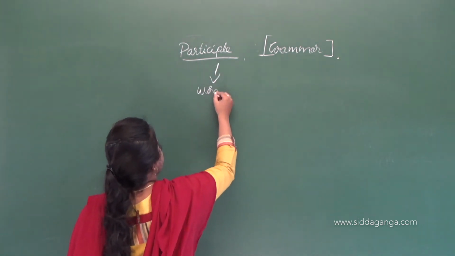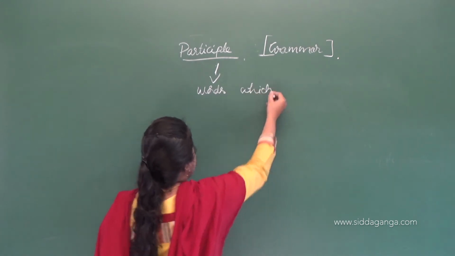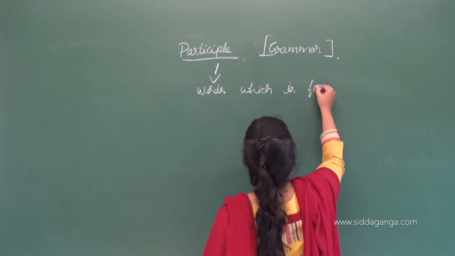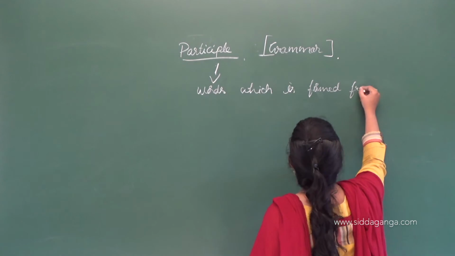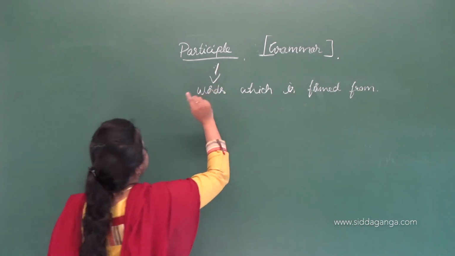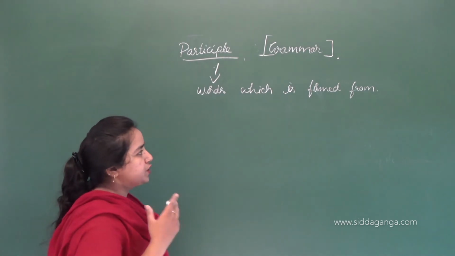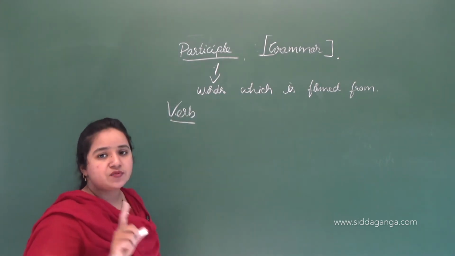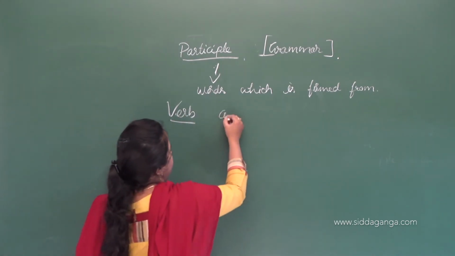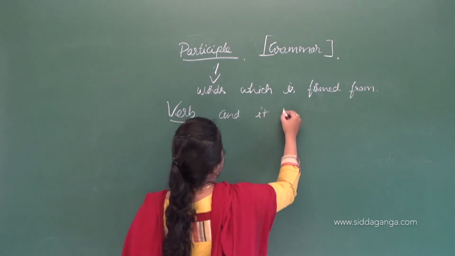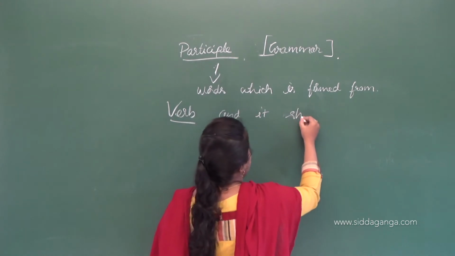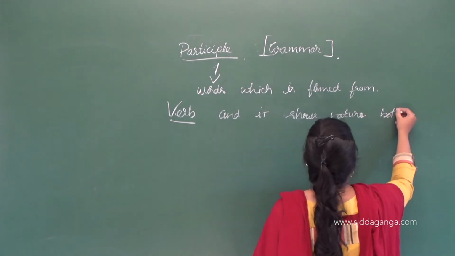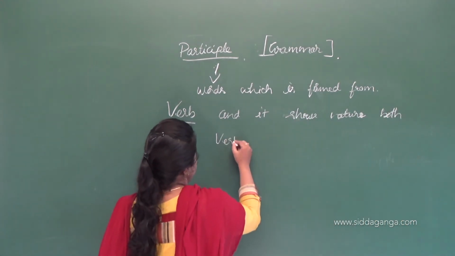Participle means these are the words which are formed from a verb, and they show the nature of both verb and adjective.